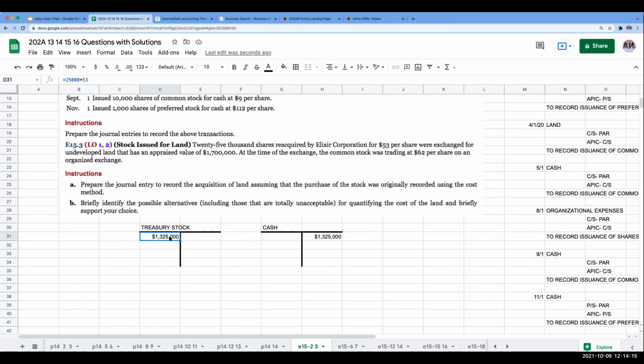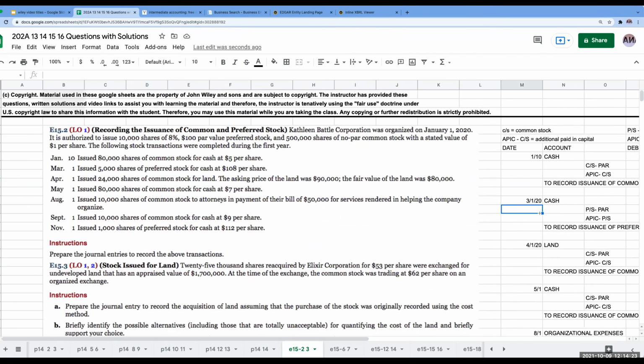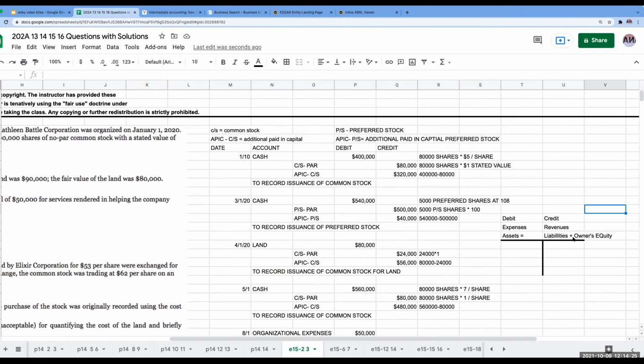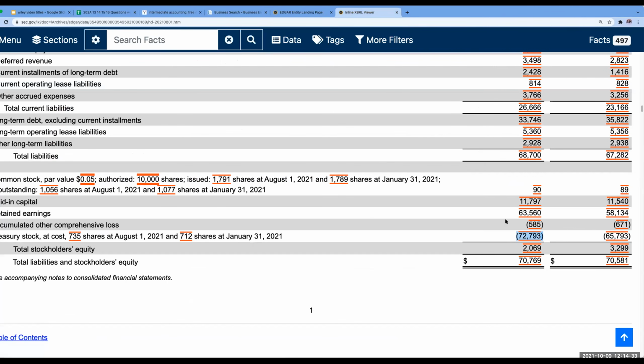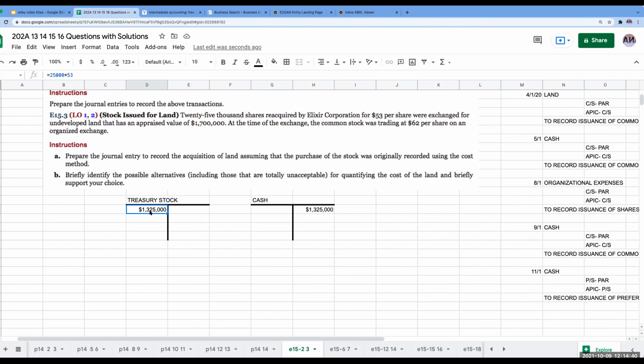Okay, this amount shows as a negative amount in the owners' equity section. Why? Because it has a debit balance. Typically, when we have owners' equity accounts, liabilities and equities will typically have credit balances. So over here, when we look at this in the owners' equity section, treasury stock has a 72.7 billion negative balance, because it shows a reduction of owners' equity. Okay, so over here, I'm acquiring land. So let's go through and try to figure this one out.